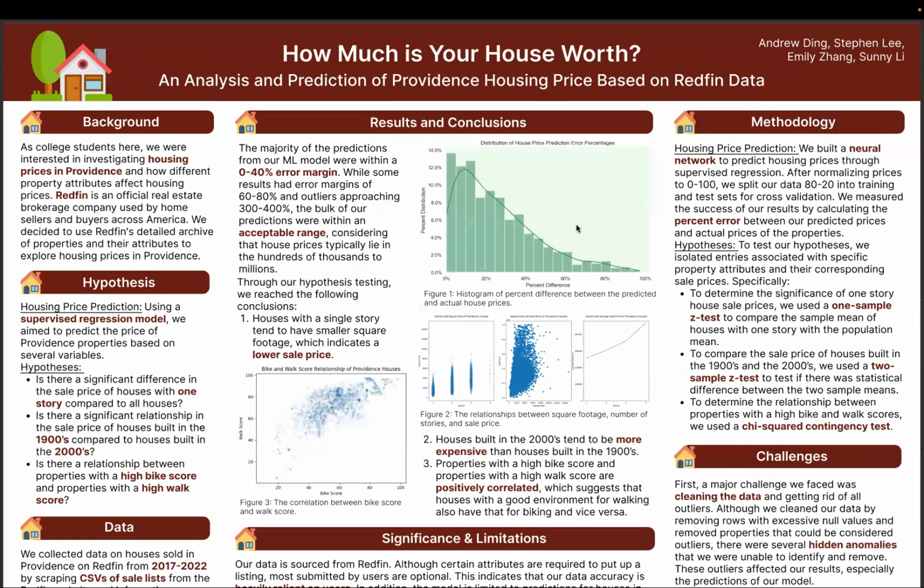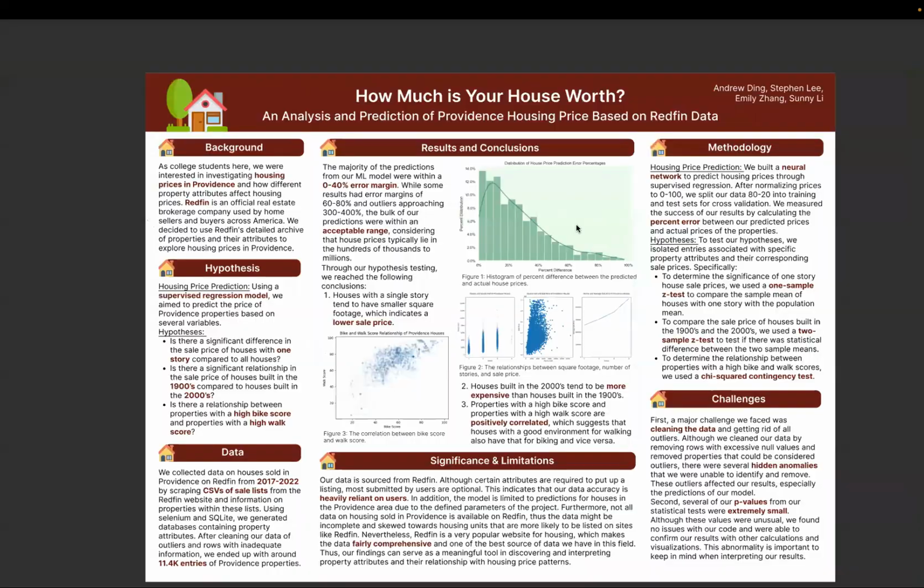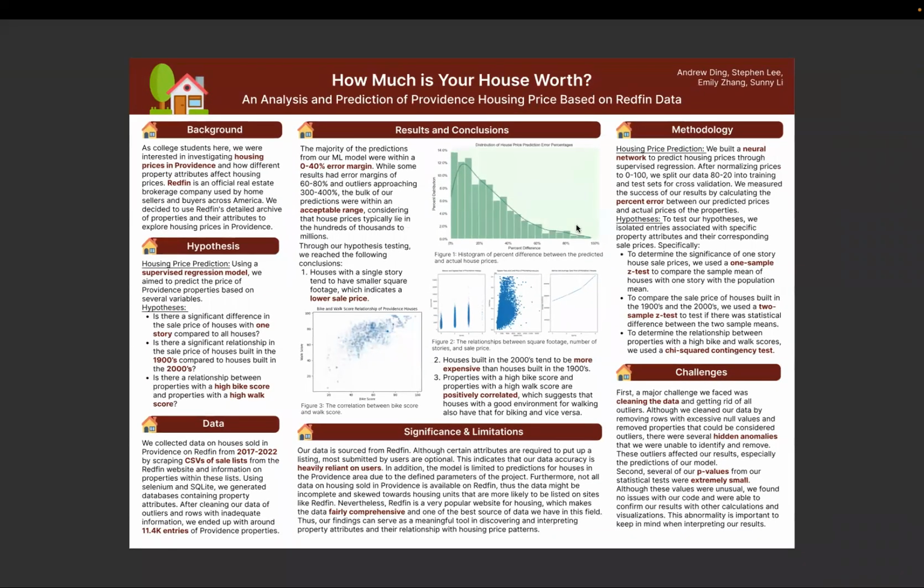So for our project, we had several hypotheses that we wanted to test regarding property attributes and their relationship with sale price. The first hypothesis we looked at was whether there is a significant difference in the sale price of houses with 1-story compared to all other houses. And to determine the significance of 1-story house sale prices, we grouped properties based on the number of stories and used a 1-sample z-test to compare the sample mean, which is the sale price of houses with 1-story, with the population mean, which is just the sale price of all houses.